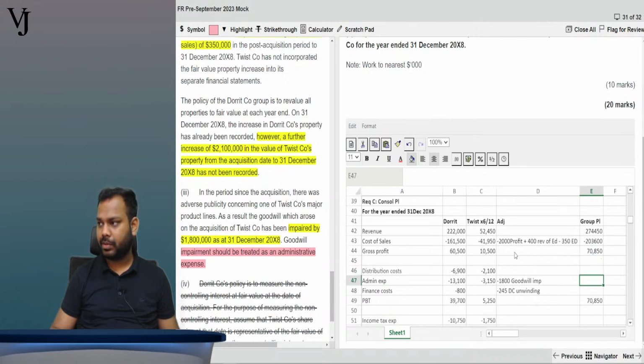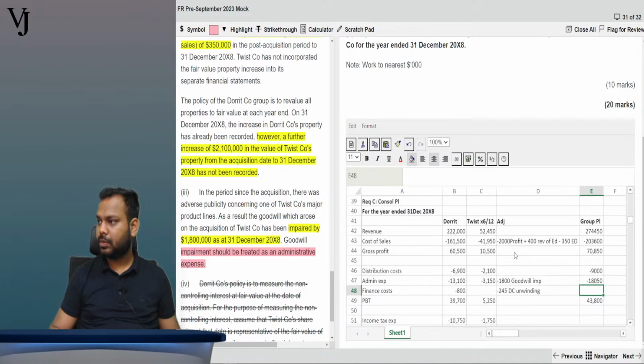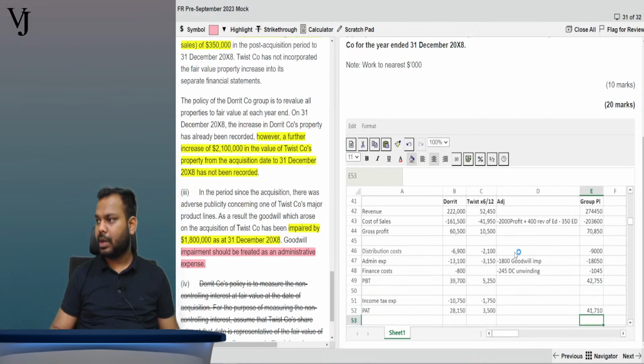Do you want me to leave this question in between? To 45. Okay, done. So this is your part. Now income tax expense is how much? Equal to this plus this. Done. Okay, 29210.